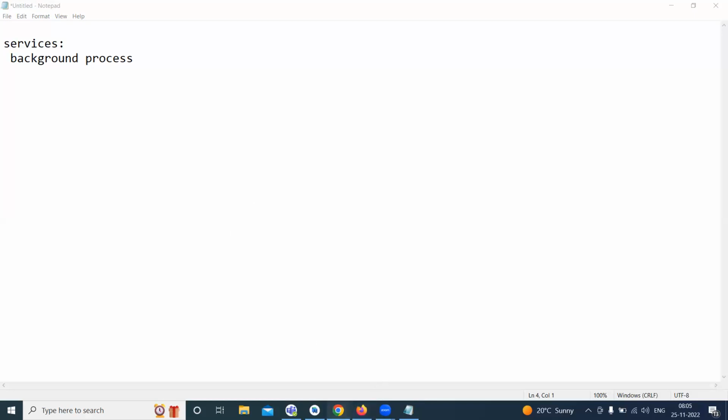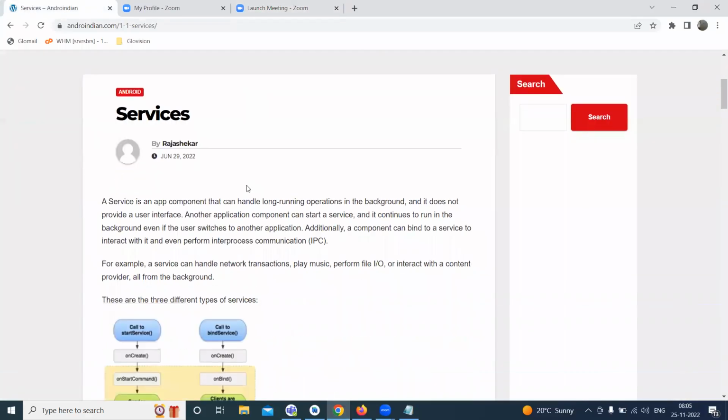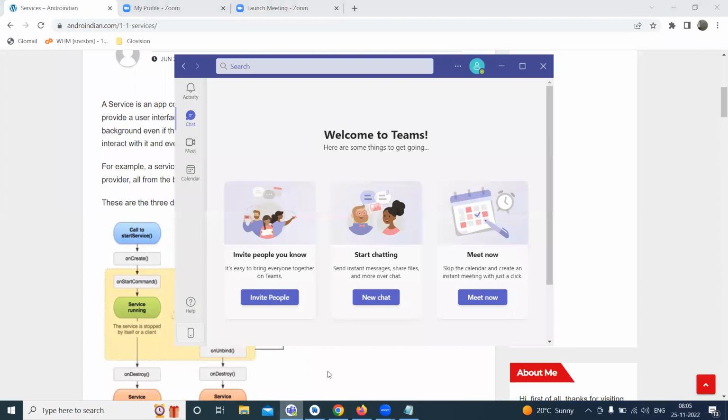So what is the life cycle of this? This also has a life cycle like what we discussed last time. The service is a component to handle long running background processes. It does not provide a user interface, which means it does not have any user interface. Here we can start a service from another application, or we can start some service within the application itself. How that happens, we will see first.